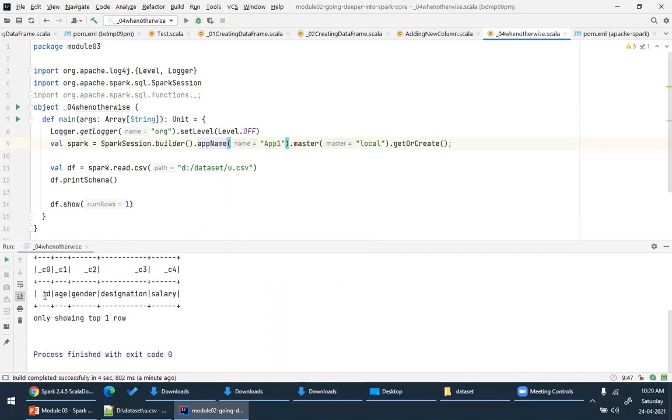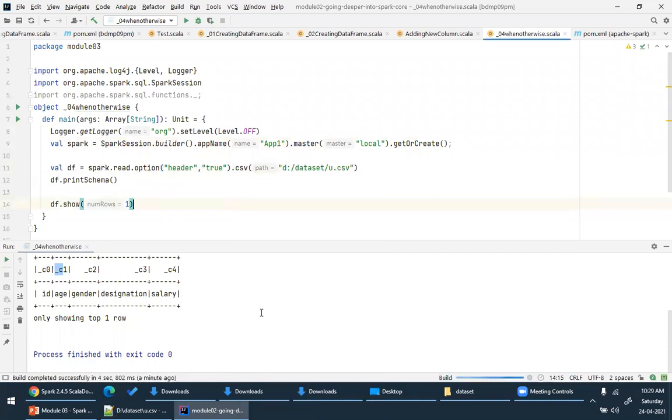Okay, now did you see this? It has treated the first row as the data only. And if you see the column names, it has taken them as C0, C1, C2, C3, C4. So for that, what you can simply do is dot option header is equal to true.